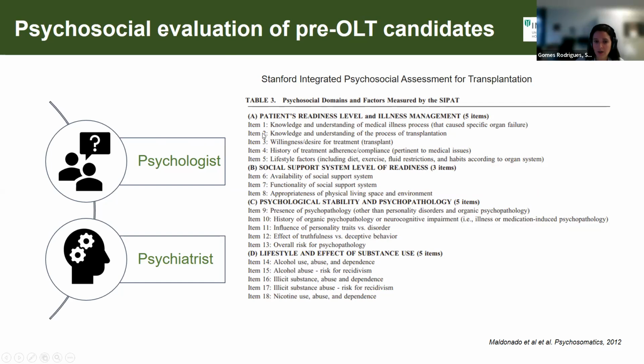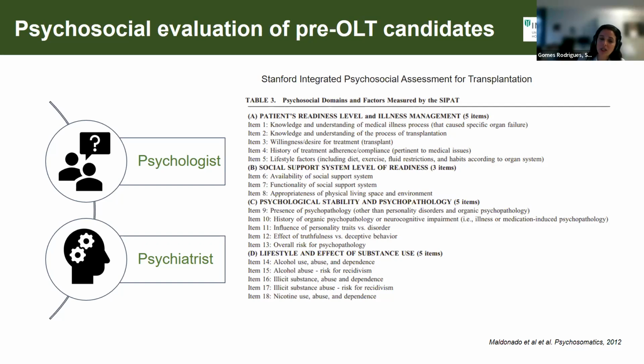What are the criteria that are looked at? Well, first, what is the patient's readiness? Or what do they know about the disease? Do they understand how severe the problem is? Do they acknowledge this? Are they willing to treat their disease? Are they compliant with medical issues? In terms of their social support, do they have any? How functional is it? And what kind of living conditions are these patients in?